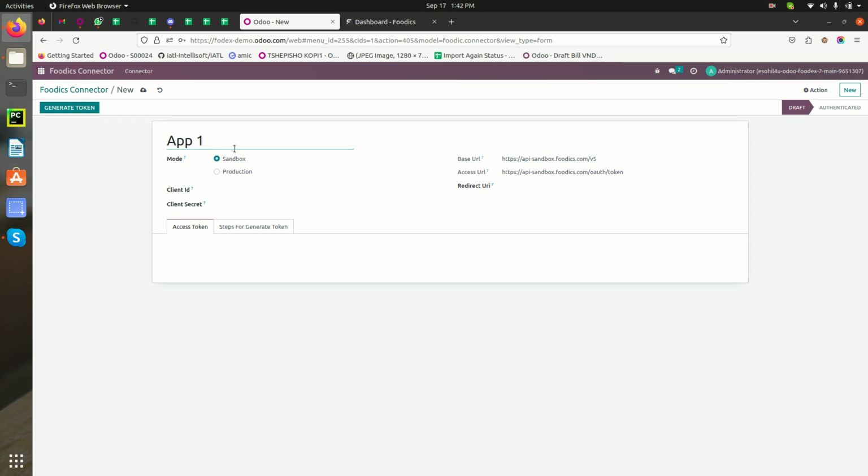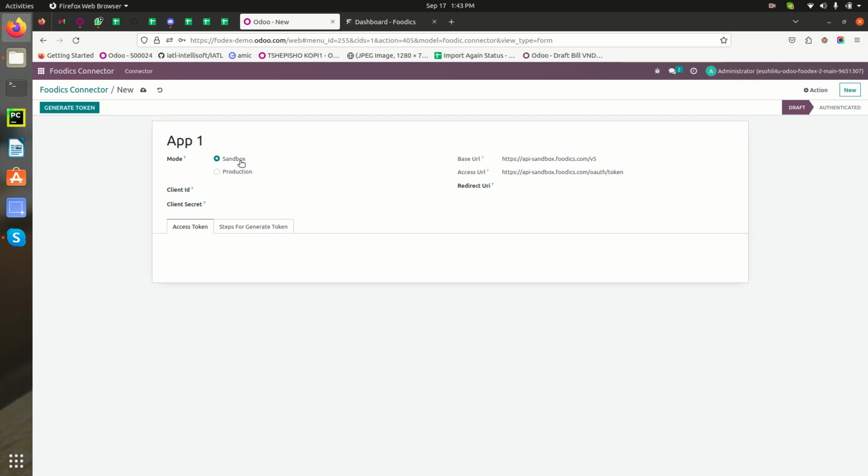For now we are connecting with the sandbox account, but whenever we move to production, we just need to select the production option. Based on sandbox or production, the URL will change automatically. So we don't need to do anything else, we just select production or sandbox.